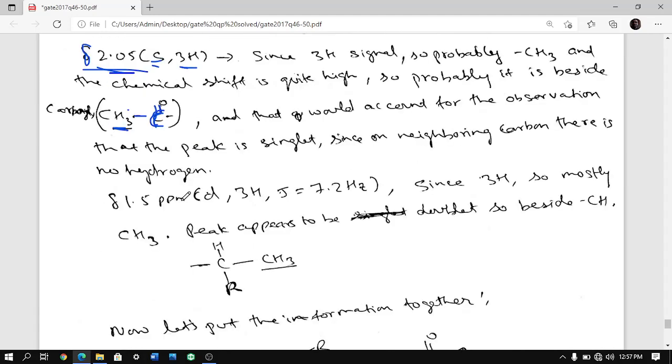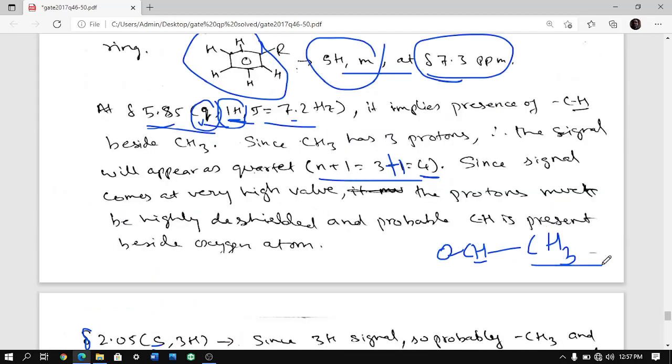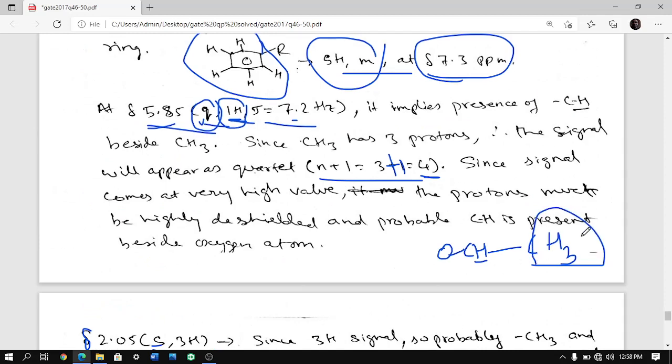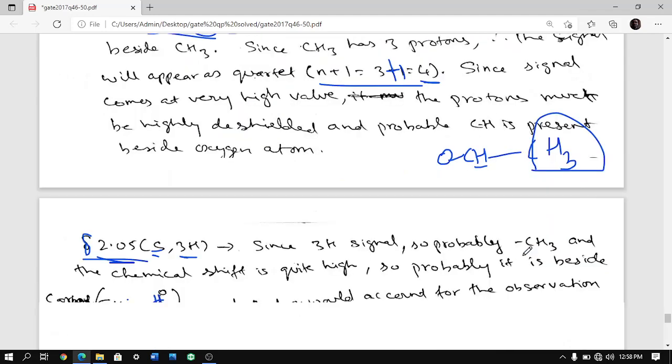At 1.5 we have a doublet, 3 protons. Doublet means beside it there should be a carbon with 1 hydrogen. So this is the CH3, with a very low value, 1.5, so it is beside another carbon. The coupling constant we saw, 7.2, was for the previous one also, so definitely it must be coupled to that carbon which has one hydrogen. We talked about it before. So this CH3 is the 1.5 doublet with coupling constant 7.2 hertz.